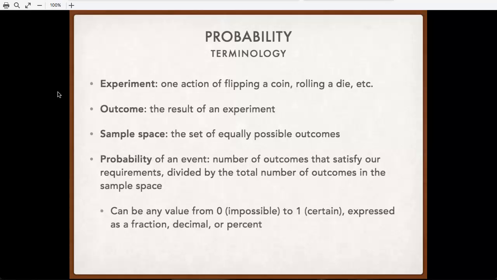We'll usually be expressing it as a fraction, but you could also see it as a decimal or a percent. So you could express something that's got a 1/2 probability as 0.5 or 50%. But our probability can't be less than 0 because 0 means it definitely won't happen, and it can't be higher than 1, meaning it definitely will happen.